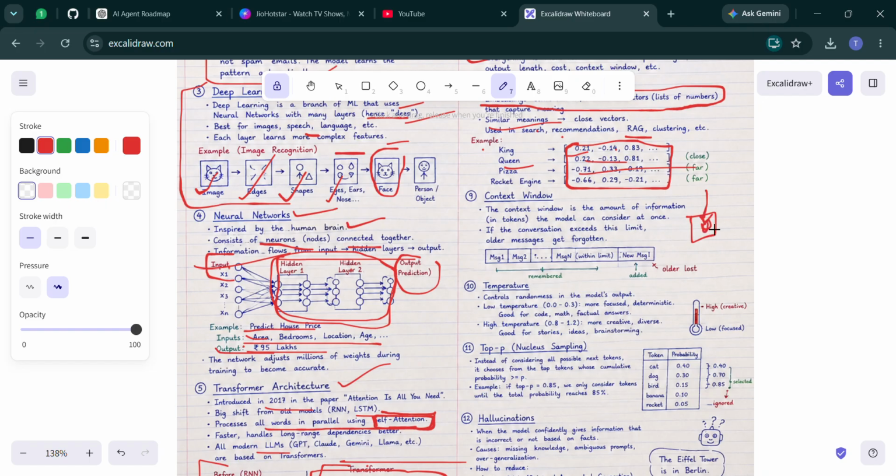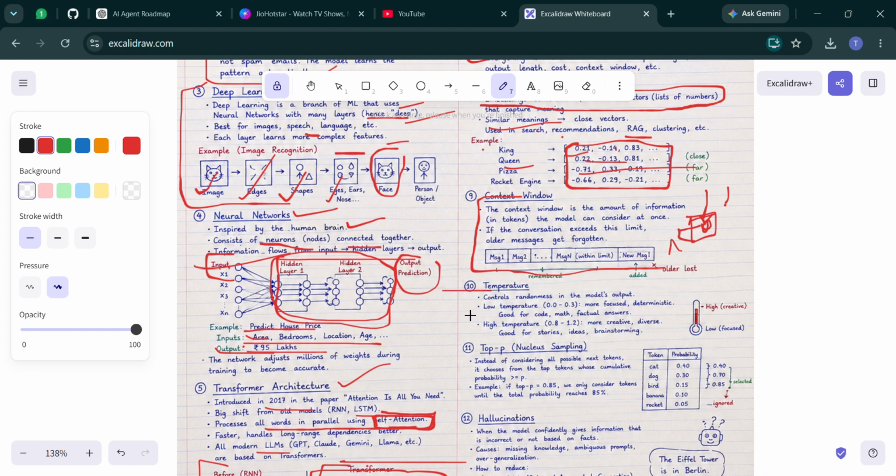This is the context window: we provide some information and it can store it. But if the information is more than this, it will drop the previous data. That's why this is called the context window, or what we can say is the memory of the agent.